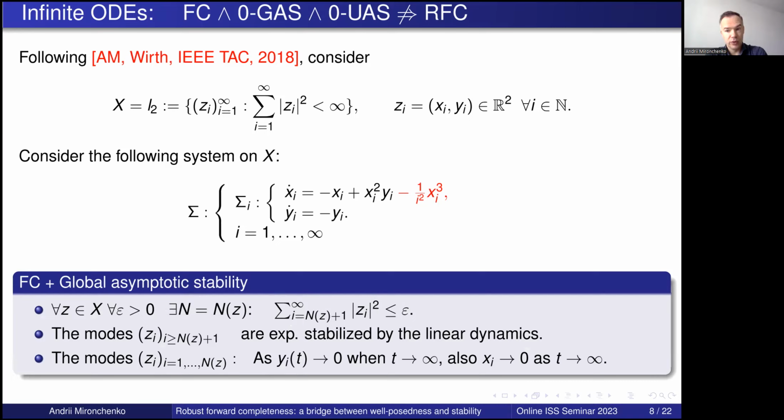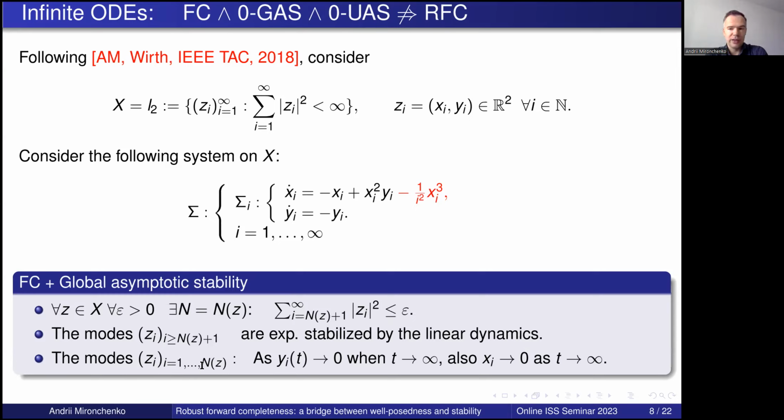Okay? What does this mean? This means that the tail will have small norm. This means that the exponential dynamics will dominate this stabilizing dynamics for all these modes, and hence, all of them will be stabilized by linear dynamics. And the only nasty terms will be the first finitely many, from 1 to n.